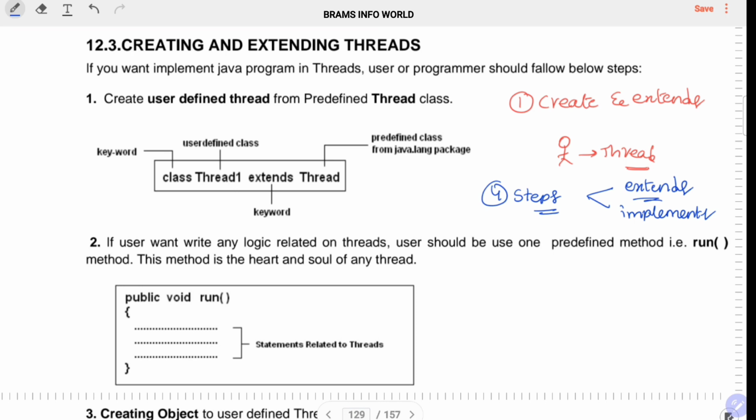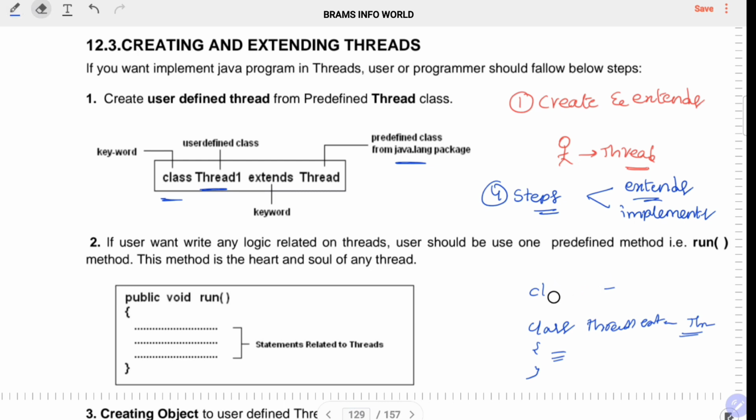Step 1: how to create a class. To define a class, we need the class keyword, and this Thread1 is user defined. Extends is the keyword used with the predefined Thread class from the java.lang package. Earlier we defined a class like Test, but in place of Test I am writing class Thread1 extends Thread. Like that I have to define the information in step 1.